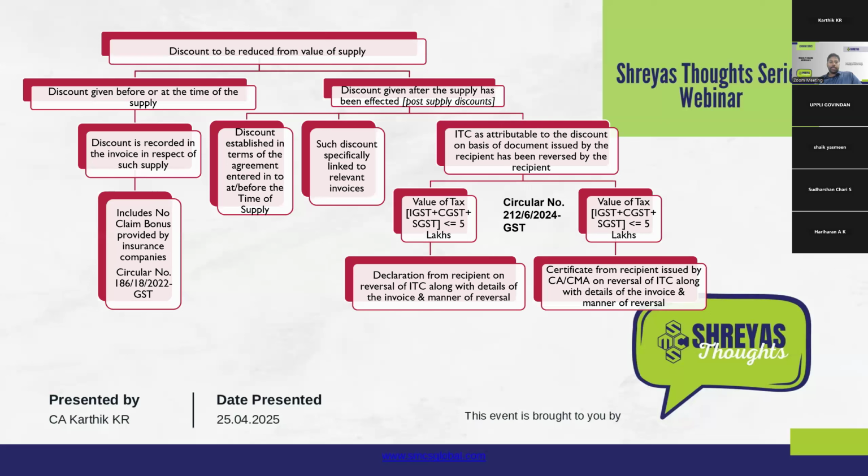The exact words that section 15(3)(b), or the relevant law for this purpose, uses is that such discount should be specifically linked to the relevant invoices. To the relevant invoices means, in my view, they are not specifically saying it should be mapped one-to-one. There should be a group of invoices that should be considered as relevant, and it should be attributable to those particular invoices in general.